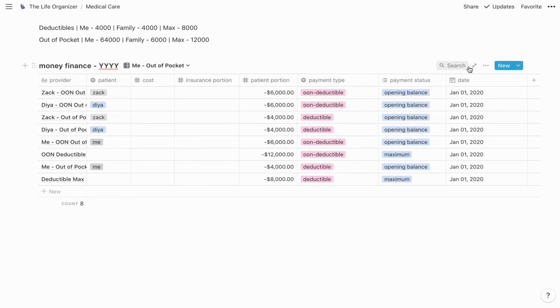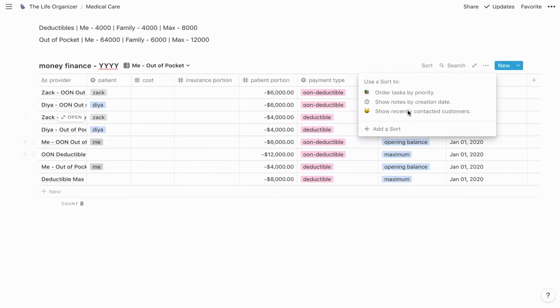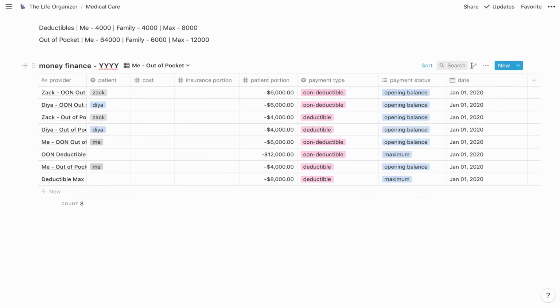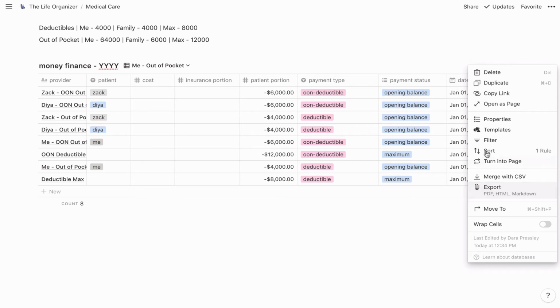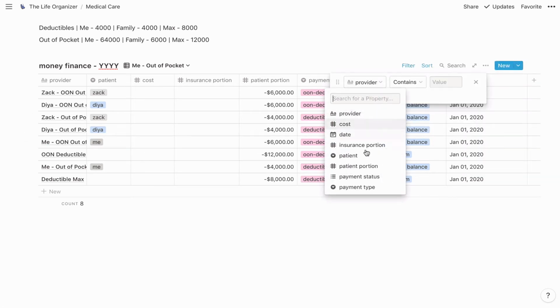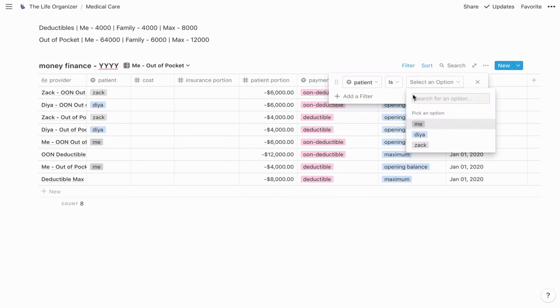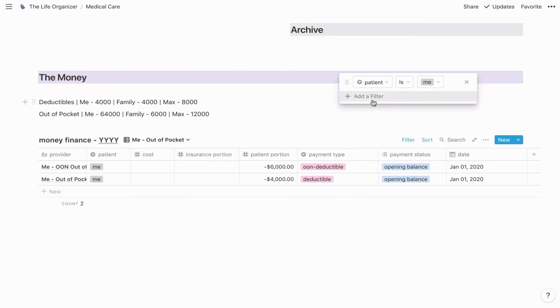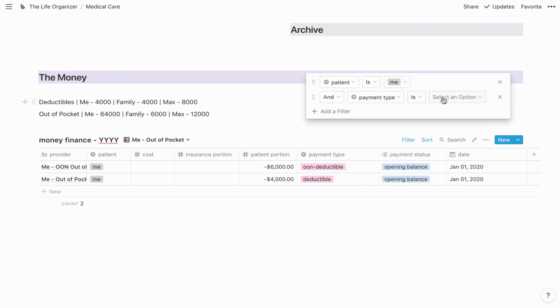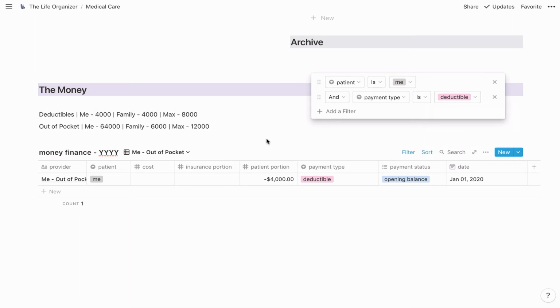All right, so for this one, I'm going to go ahead and I'm going to sort again by the date. And for the filter this time, I want the patient to be me, and I want the payment type to be deductible.